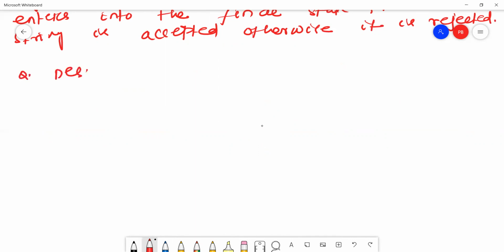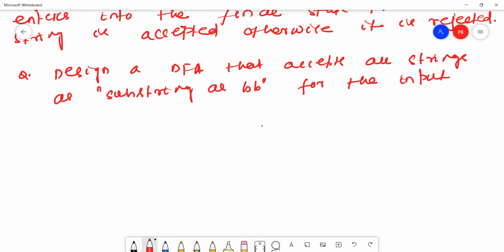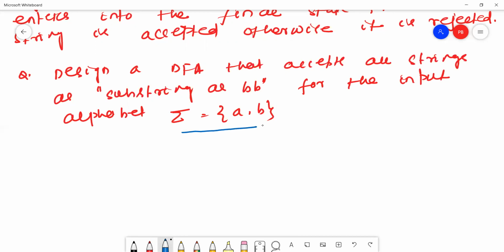One question: design a DFA that accepts all strings having substring BB, for the input alphabet summation equal to {A, B}. This is my input alphabet.